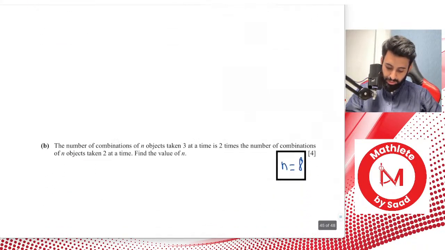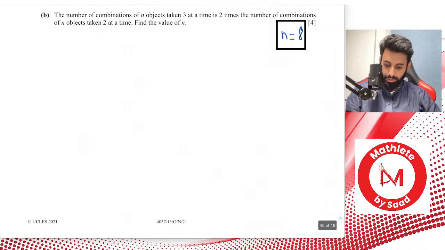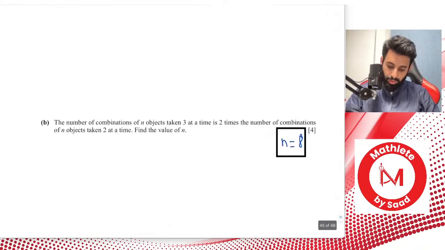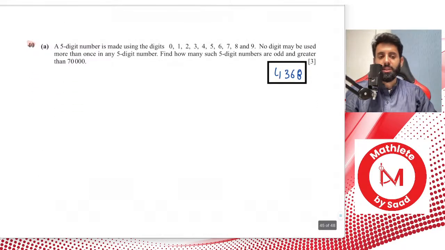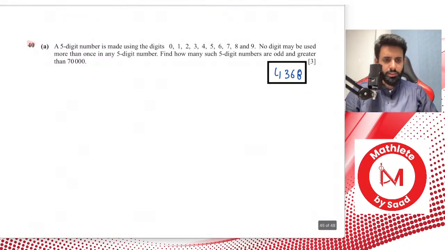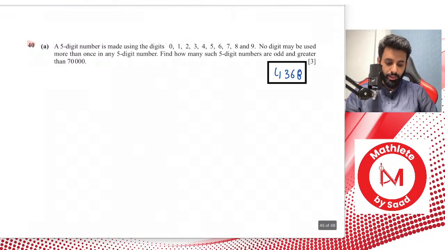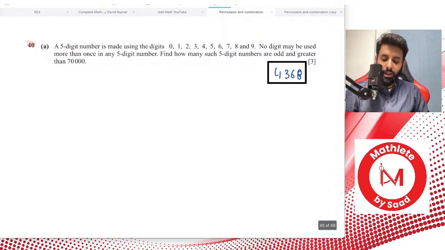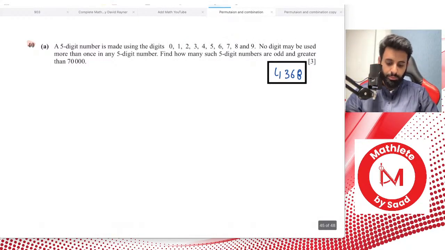Anyway, so this is a question that I'm going to solve. Like I said, I've highlighted a couple of questions that we're going to solve, inshallah. So this is from October, November 2022, paper 1, variant 3, okay? These types of questions are basically questions where you're given numbers, and you're also given a certain set of conditions. For example, the question might say what if it's even, what if it's odd, or what if it's greater than a certain number, or maybe smaller than a certain number, okay? So you've got to follow those conditions and make numbers and find the permutations accordingly, okay? What you should remember is that whenever you have a question that involves numbers, what we use is permutation. Anyway, let's read the question and see how we're going to solve this.